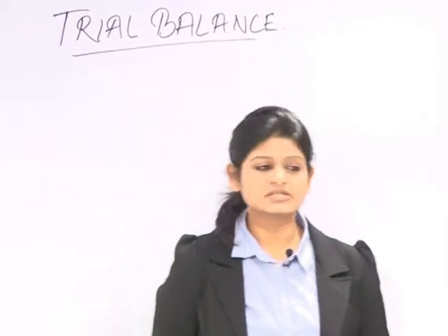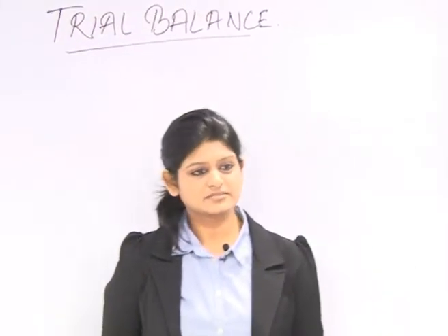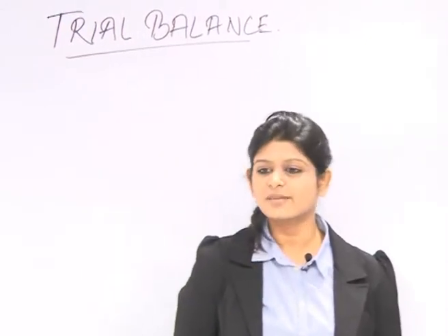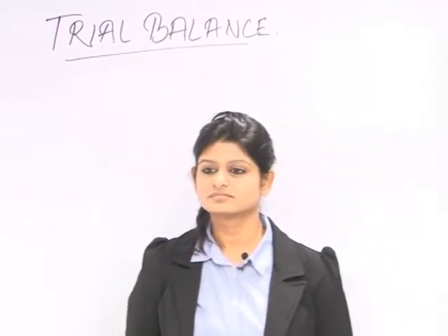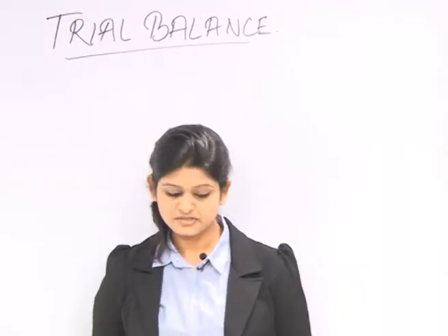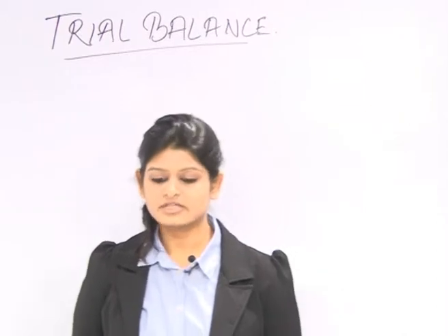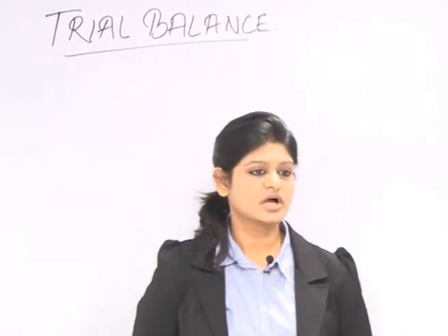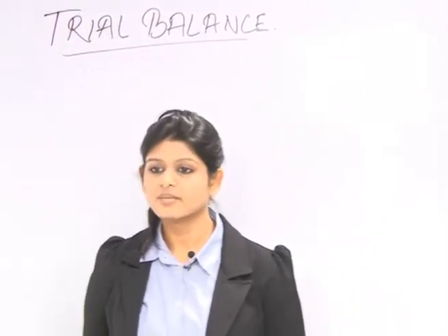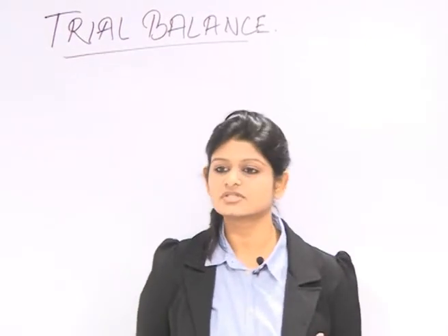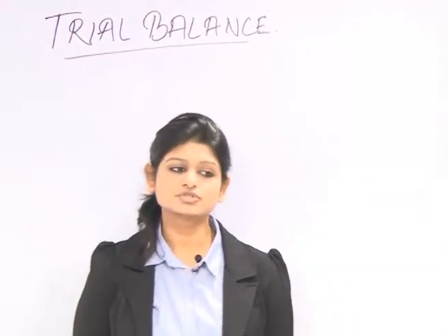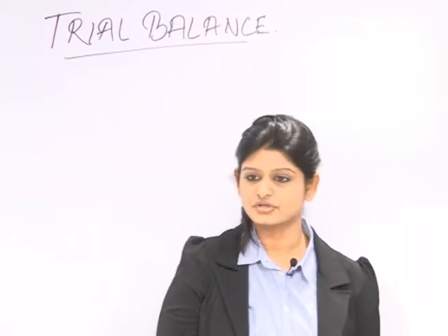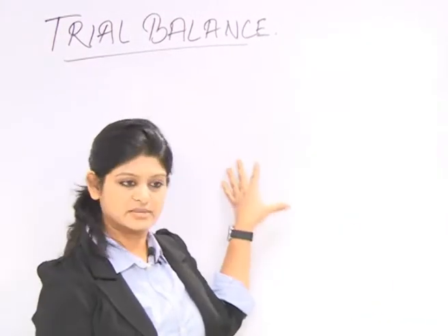We are all acquainted with the accounting flowchart, isn't it? So can we have a short recap of the accounting flowchart? First, we decide whether it is an event or transaction, then pass a journal entry, post it to ledger, prepare trial balance, and then final accounts are made. Excellent. Sometimes the balances of the ledger accounts are computed incorrectly because there are innumerable transactions in a business organization. So, to check the balances of the ledger accounts, we prepare the trial balance.